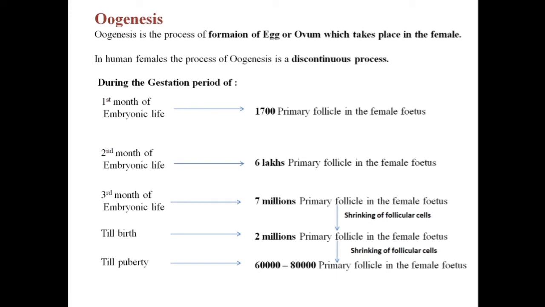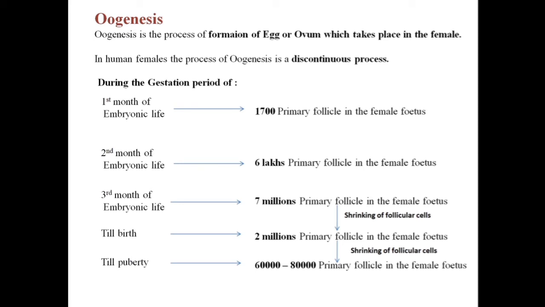So that is what we had also seen in the internal structure of the ovary that we had studied, that there is a mass of these primary cells, and out of that mass of primary cells, only one cell develops and forms the mature Graafian follicle. So these changes, if you see, are divided into two parts. Some changes take place before birth, and the other changes take place after puberty. So there is a break between birth and puberty, in this period. That is the reason this process of oogenesis is called a discontinuous process. There is a discontinuity between birth and puberty.